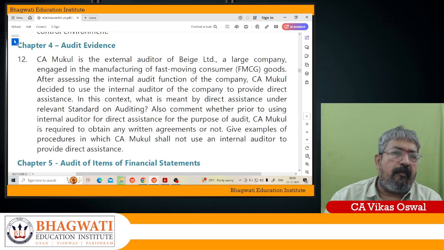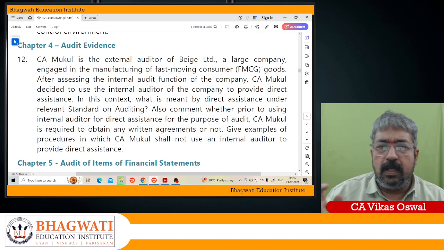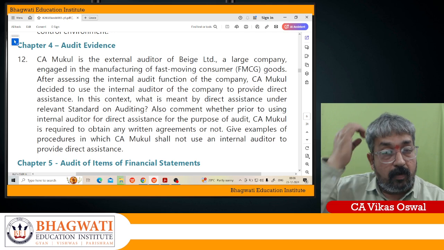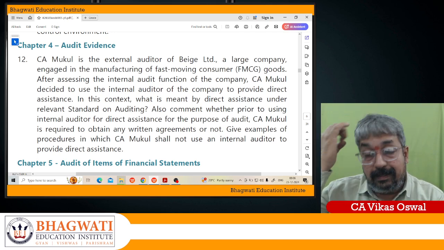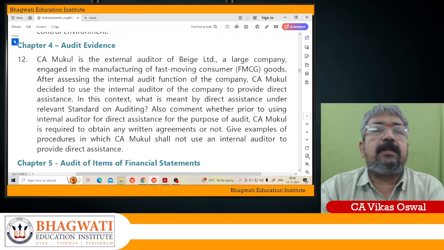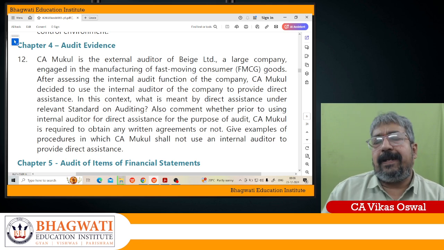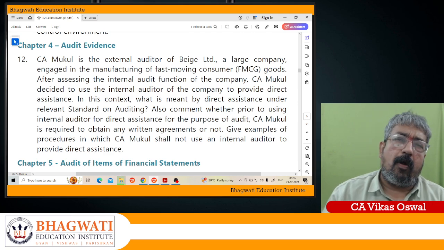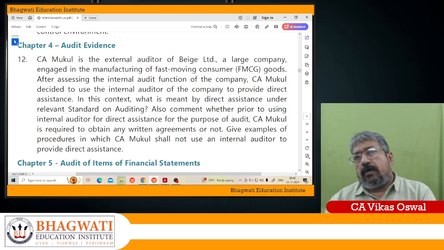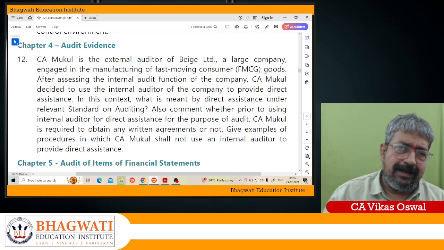Okay, so these are the four areas. One, procedure which involves significant judgment, procedure relating to assessing the risk of material misstatement, where a lot of judgment is involved in applying the audit procedures. Then, my dear soldiers, procedures relating to work which the internal auditor has already done for the management and already reported on, and procedure which is required by the standards on auditing to be done by the external auditor only. There the internal auditor will not be involved.